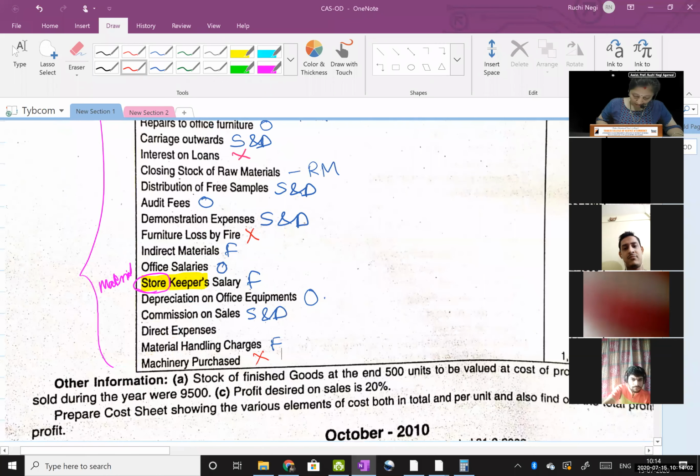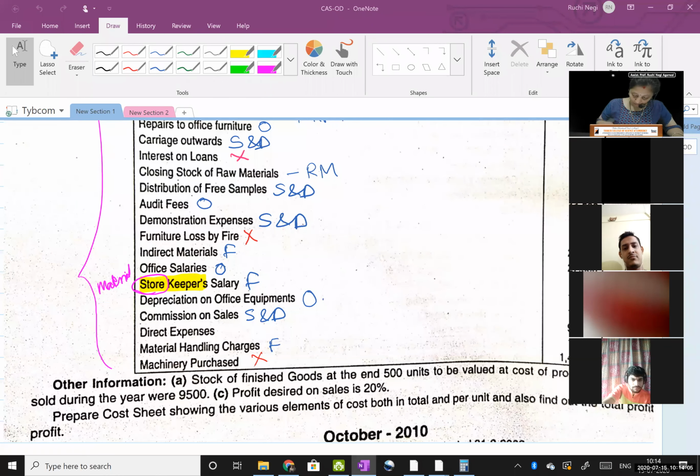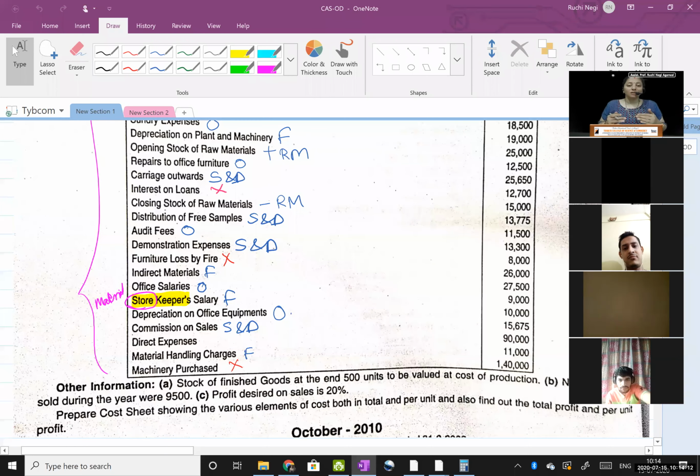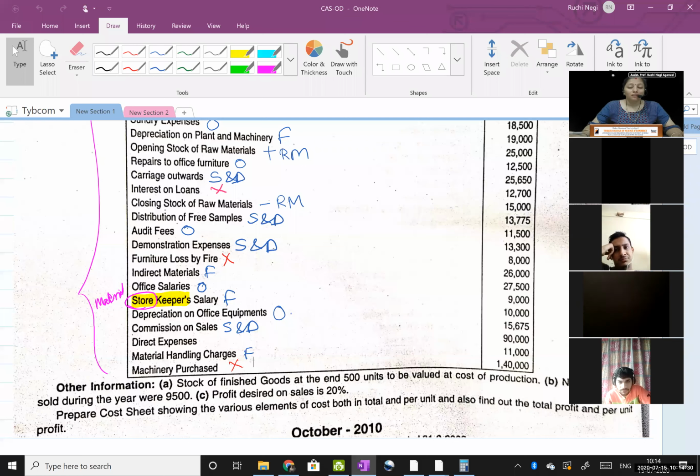Okay. Next, the best part is that now you guys have started understanding the difference between direct and indirect cost, and you are mostly correct in giving the answers as to whether it is factory, whether it is admin, and whether it is selling and distribution. Sometimes you go wrong, it's very okay, it's very normal. Don't think when you go wrong that I don't know this, you should not be surprised. Sometimes you don't know, so you will come to know if you sit for lectures, right?